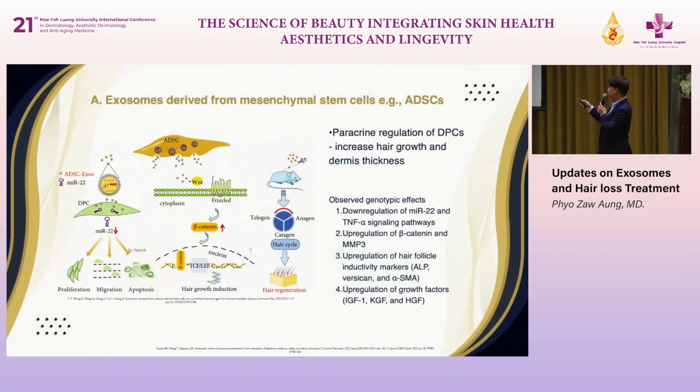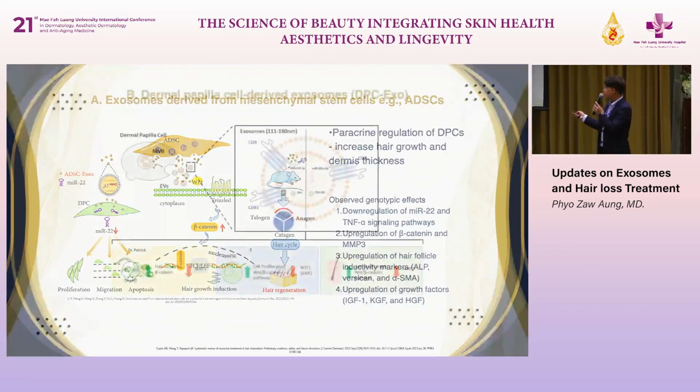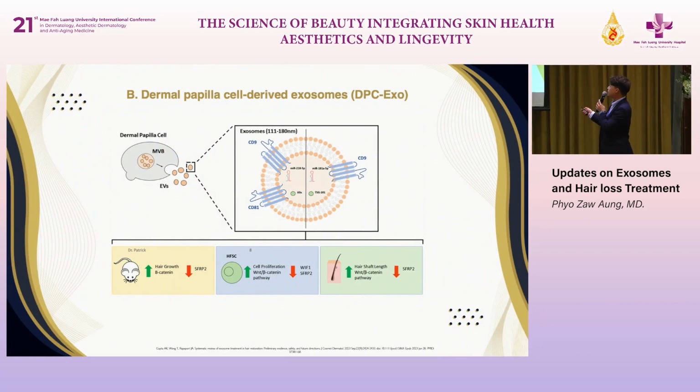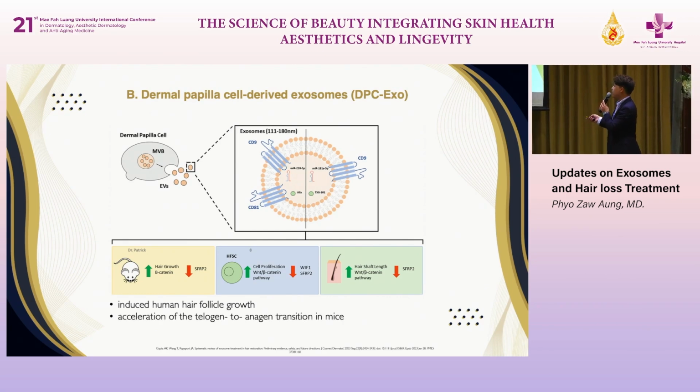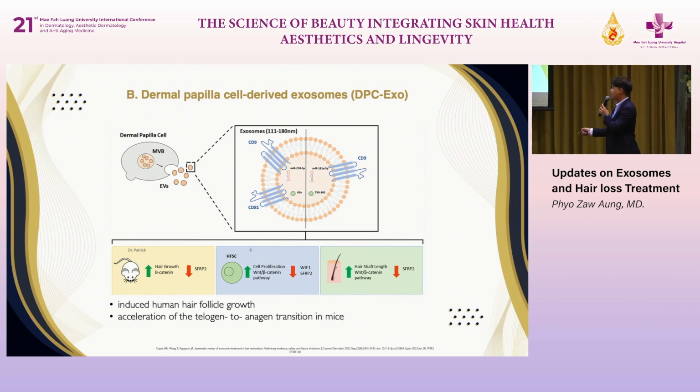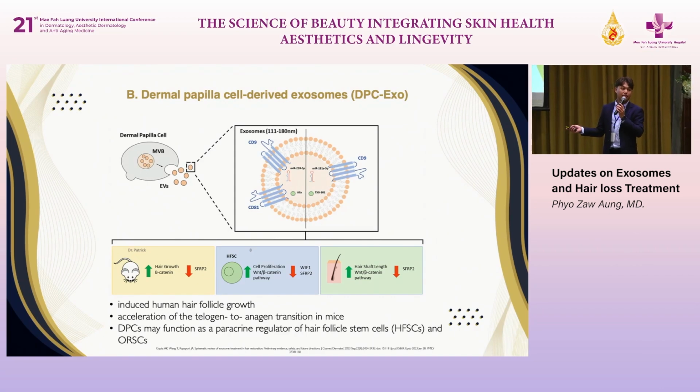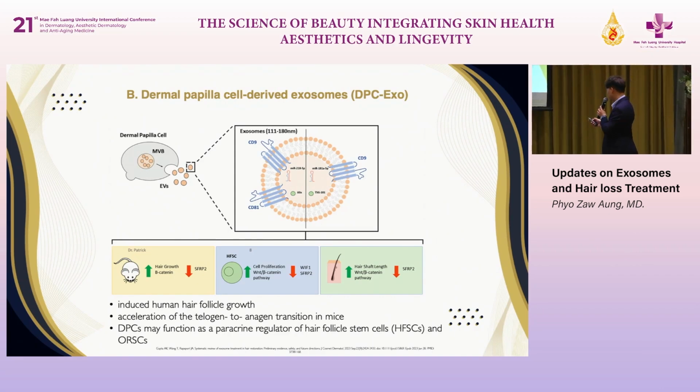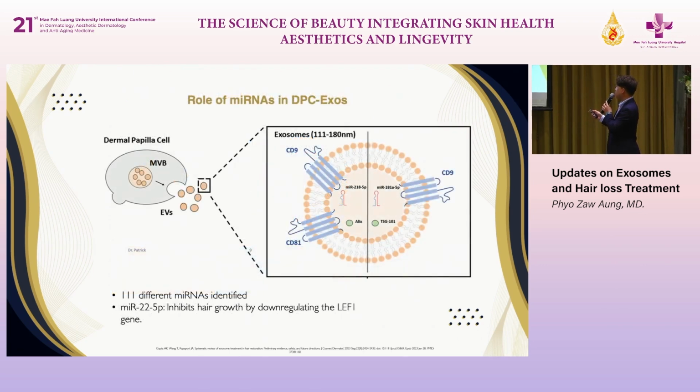This slide I talked about the adipose-derived stem cell exosome. This one is from your dermopapillary cell-derived exosome. They also have an effect on hair growth in mice and also in the lab. This is the mechanism by which they promote hair growth. Okay, they can induce hair follicular growth, and they can accelerate the transition of the telogen to anagen in mice, and they can also regulate the hair follicular stem cell, so that you can use that stem cell for the further growth of your hair. Okay, so this is about the dermopapillary cell.